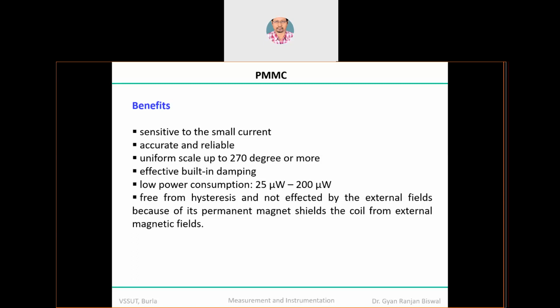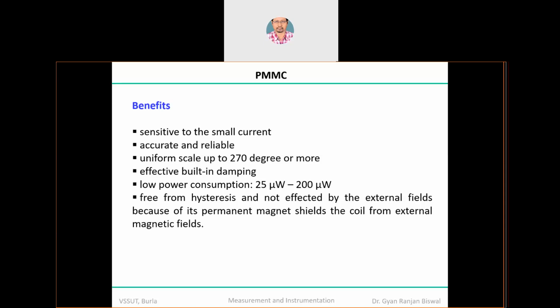Try to work out how many possible damping methods there are. That is assignment question number 4: how many methods of damping are there, as far as electrical and electronic measuring instruments are concerned. Note down all these questions.